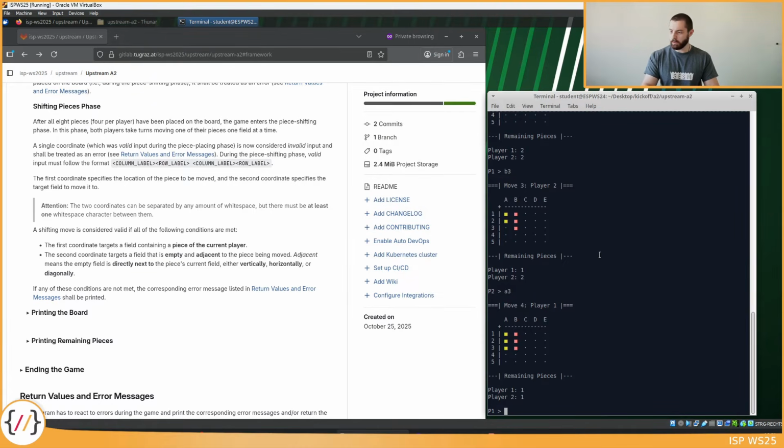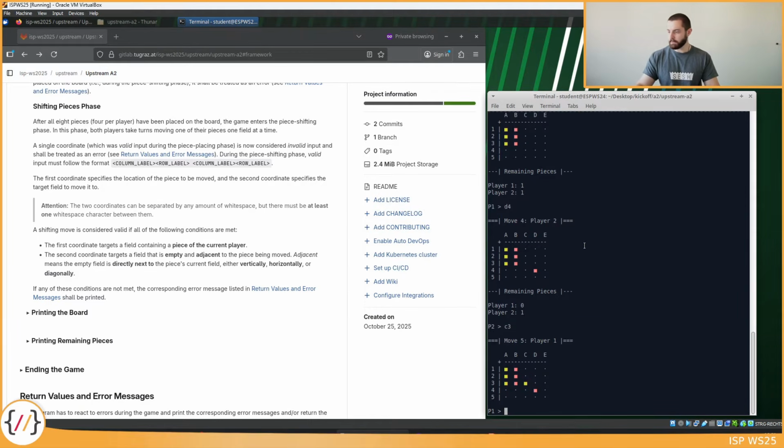remaining pieces somewhere else so we don't already win the game. Just say D4 and D3 or something like that. And we have now reached the piece shifting phase. We can see that by the fact that the remaining pieces section here is no longer printed now, because all players have placed all of their pieces.